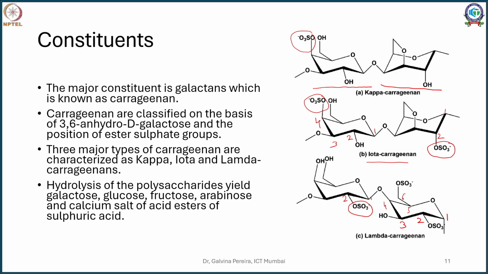So this is a little difference between the three derivatives, that is your kappa, iota and lambda, but they are not pure. Apart from that, they contain little other sugars as adducts. So when you hydrolyze them, apart from your galactose, you get your glucose, fructose and arabinose as well.